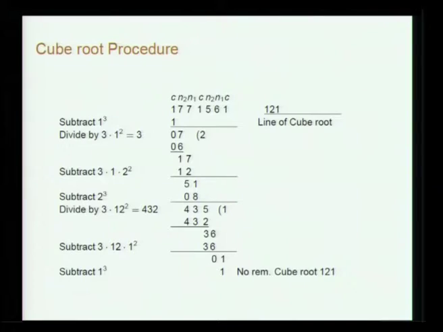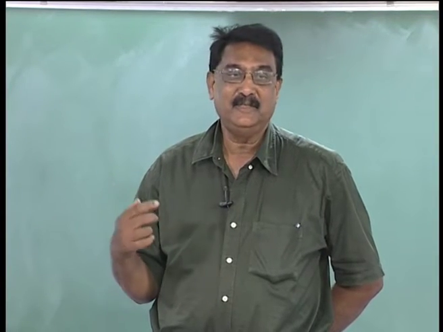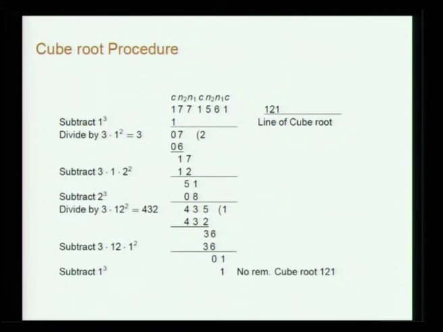It may be some 998. So, then you have to see that the first digit of the cube root will be 9. And then you proceed, as he said: you subtract the cube of the first digit, then divide by 3 into the square of that, and then you subtract 3 into the first digit of the cube root, and whatever quotient you have got, you take the square of that and subtract, and so on. The rationale for that also has been explained in great detail.